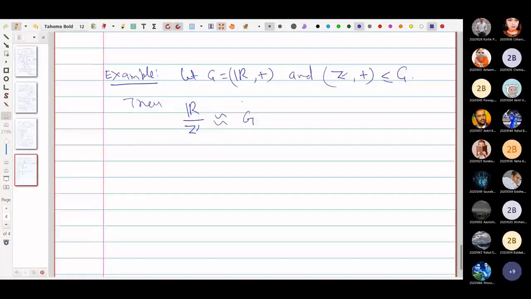In fact, let us write G star, and this G star is nothing but the set of complex numbers such that each complex value has modulus 1. Okay. So this you need to prove.